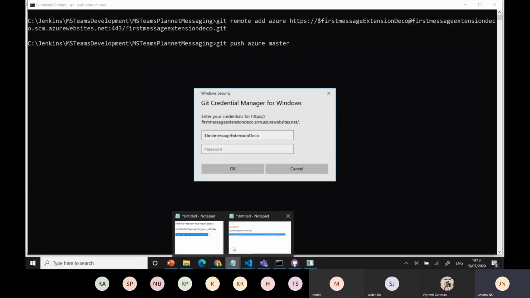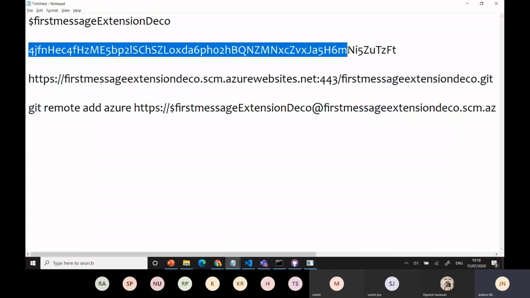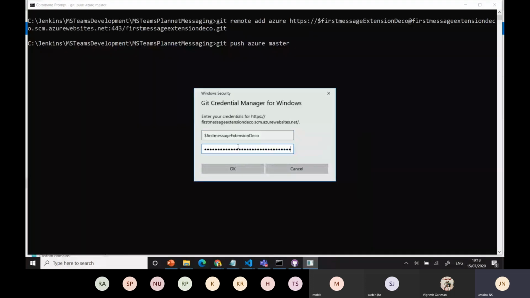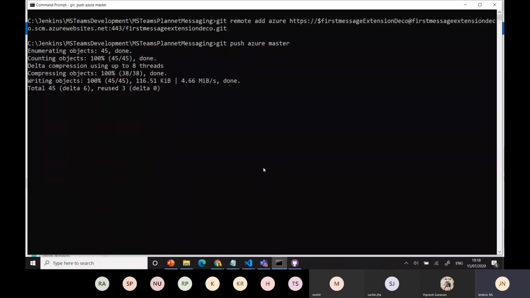Yes, it's asking the password, right? Now you can copy the password, whatever you copied from the deployment script, right? You can copy this and paste here, okay? And okay. Now those are the steps you need to deploy. After deployment, this is done. It will do the steps which take a long time.